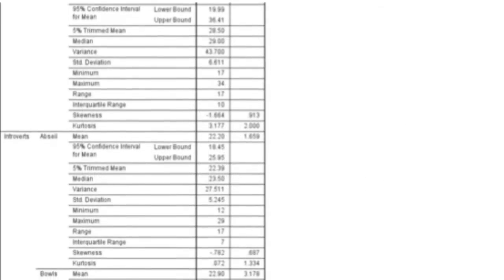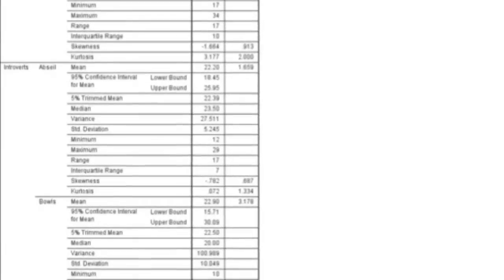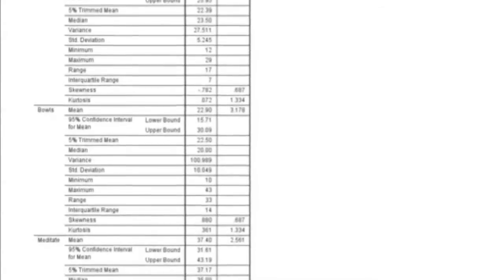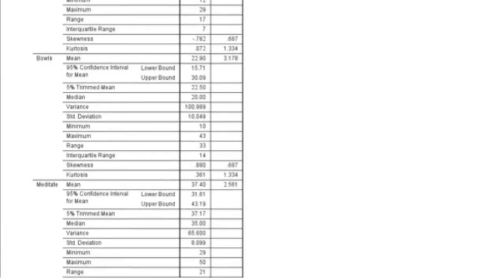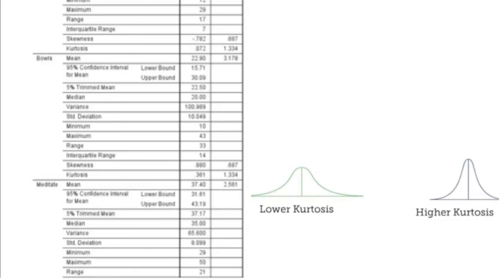The table of descriptives contains much information around central tendency, range, skewness, kurtosis, and in particular, in terms of skewness and kurtosis, these are measures of normality. So skewness, as the name suggests, indicates the extent to which the distribution is either positively or negatively skewed, and kurtosis relates to how peaked, with thin or fat tails, the distribution is. And the more that these depart from 0, the less normal the distribution is.